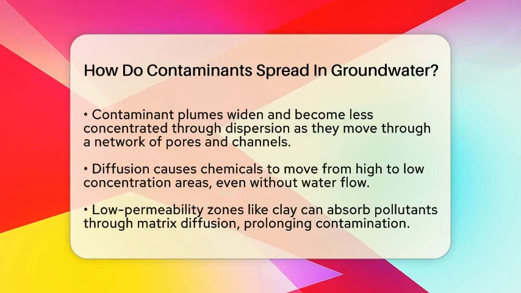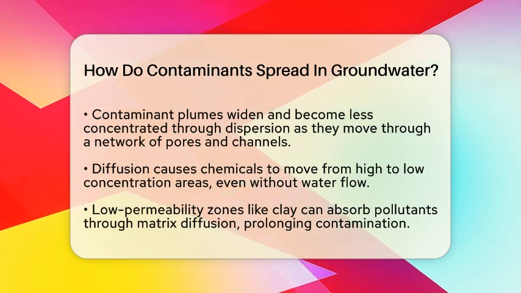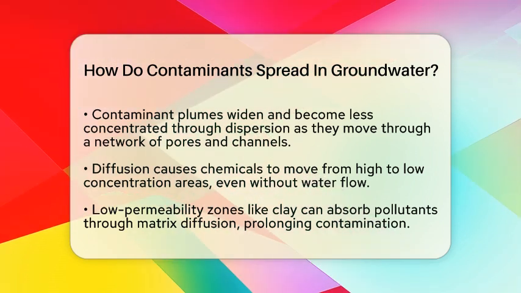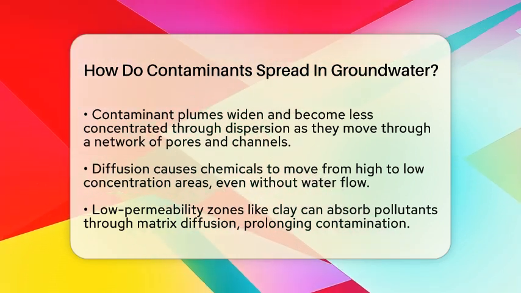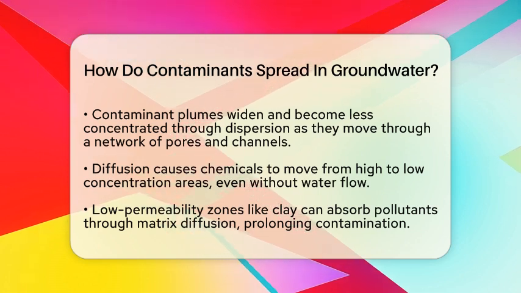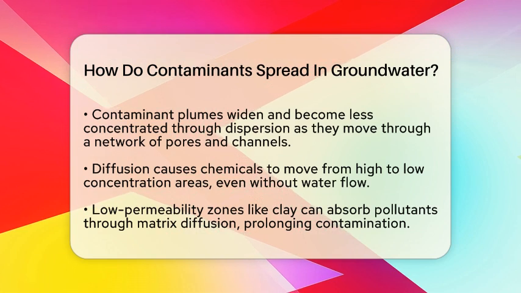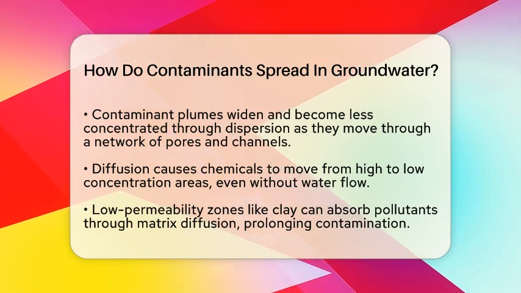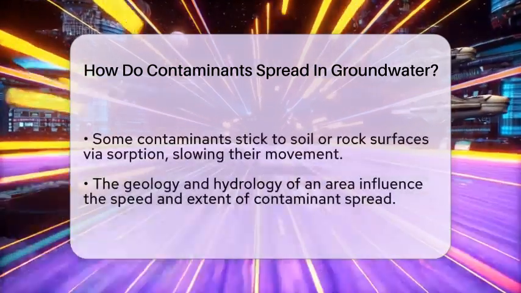Sometimes, contaminants enter low-permeability zones like clay or rock. These areas act like sponges, absorbing pollutants through a process called matrix diffusion. This can keep contamination alive longer because pollutants slowly leach back into the groundwater even after the main source is gone.